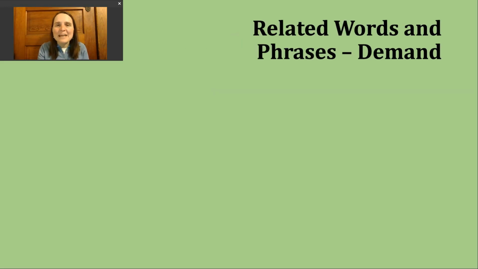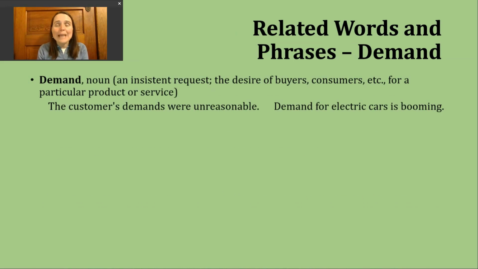Now, let's spend the last few moments looking at some words and phrases that are related to our verb demand. And the first word we're going to look at is the noun form of this word. The noun demand has the exact same pronunciation and the exact same spelling. Like our verb, this noun can have a couple different meanings. We're going to talk about two today.